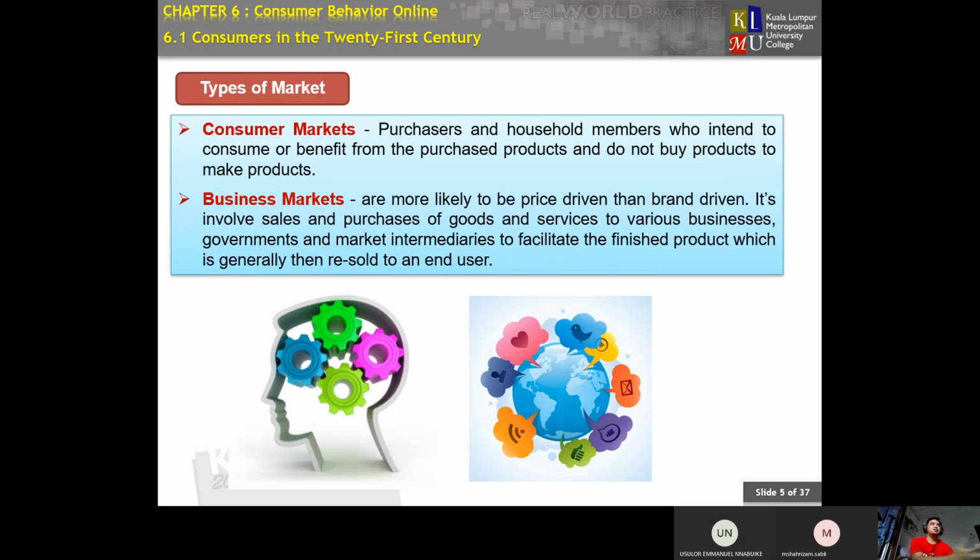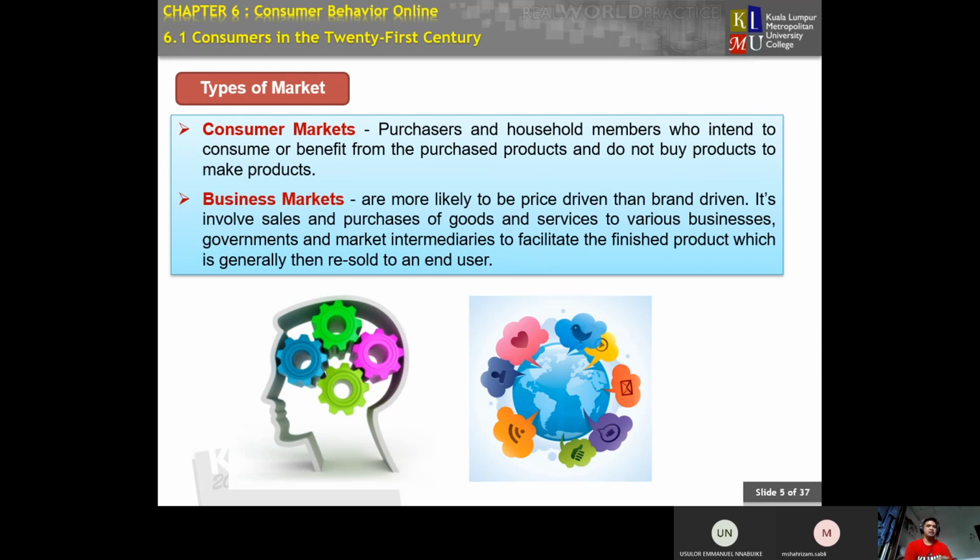When we are doing studies or research, you guys need to know that our consumer is typically based on what type of market we are venturing into nowadays. We have certain types of market.